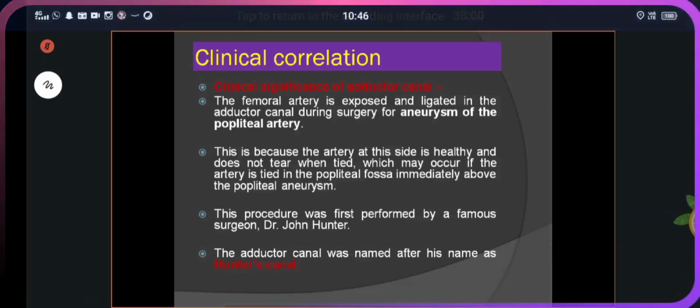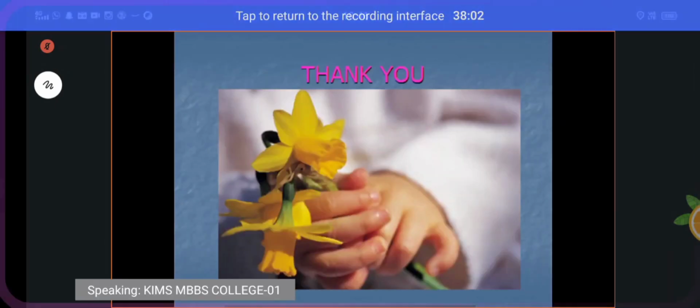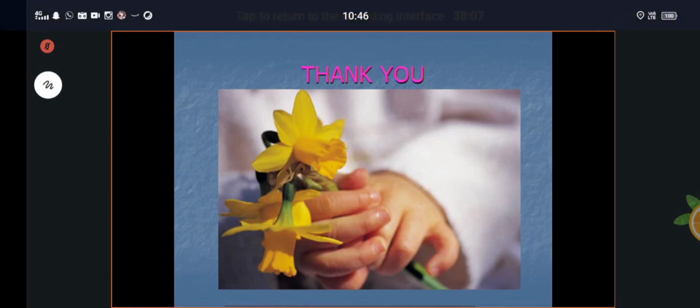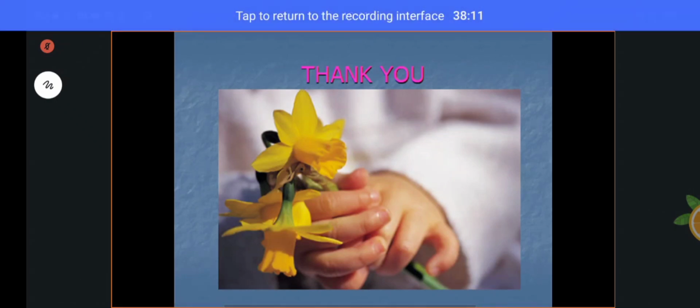That is about the medial compartment of the thigh, also called the adductor compartment of the thigh. Are you clear about this? If you have any doubts, you can ask me.